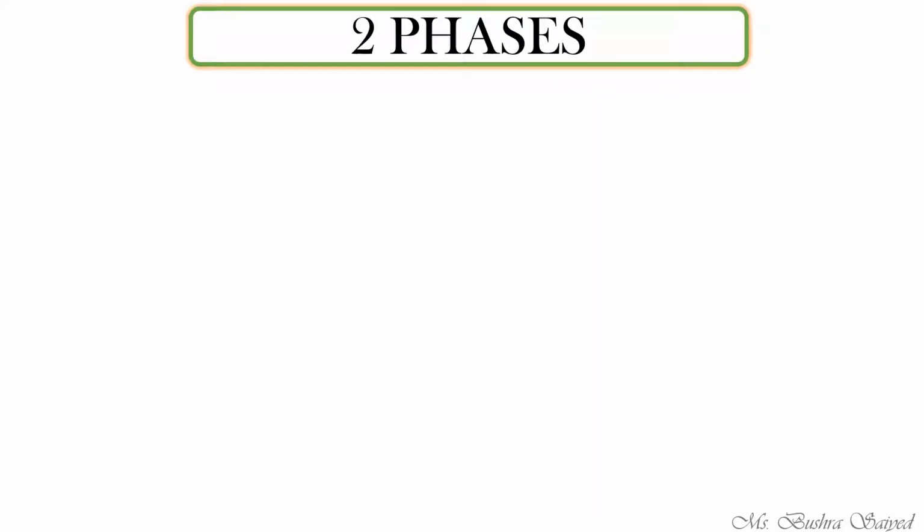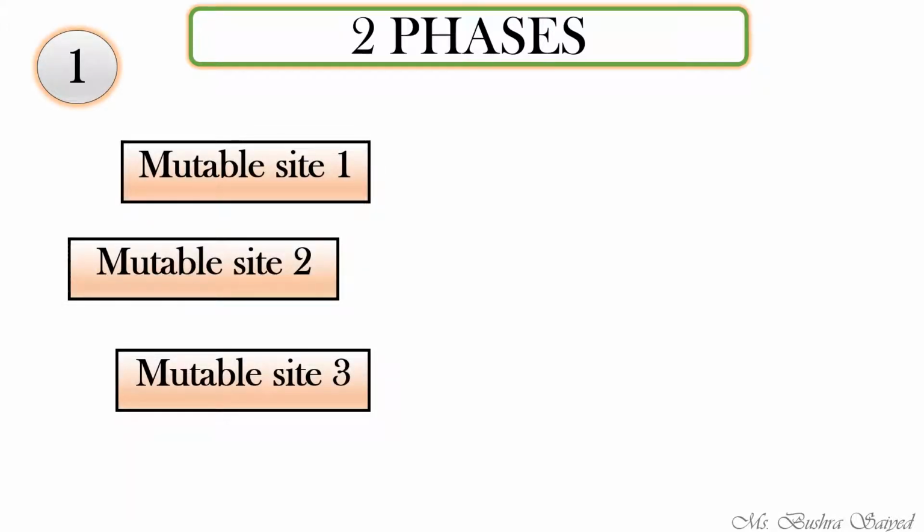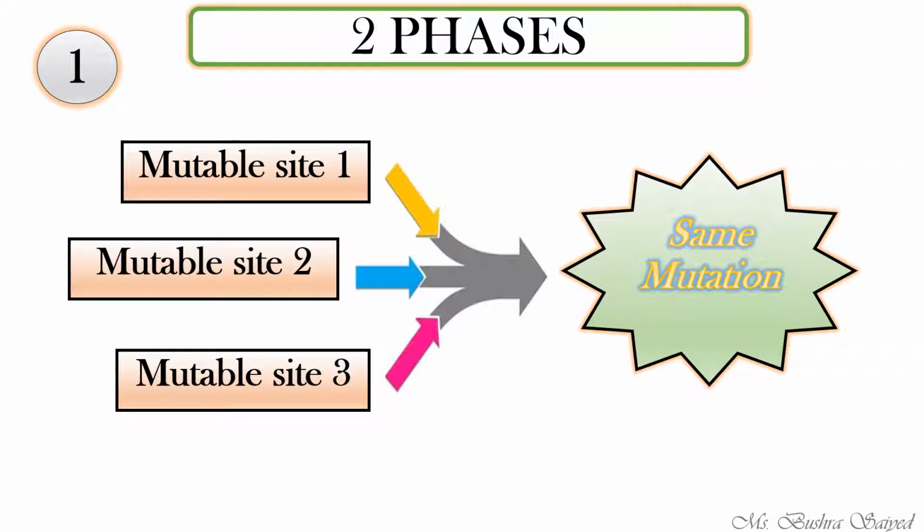When we talk about mutable genes, there are two phases of it. The first phase is where we have a DNA, with a sequence of genes on it. There are different sites of mutation. Suppose there are three different sites of mutation, and all these three different sites on one particular sequence will give rise to only one type of mutation. The same mutation will be given by different mutable sites. So if in a sequence there are more than one mutable site, they will be giving rise to the same mutation. This is one phase of the mutable genes.